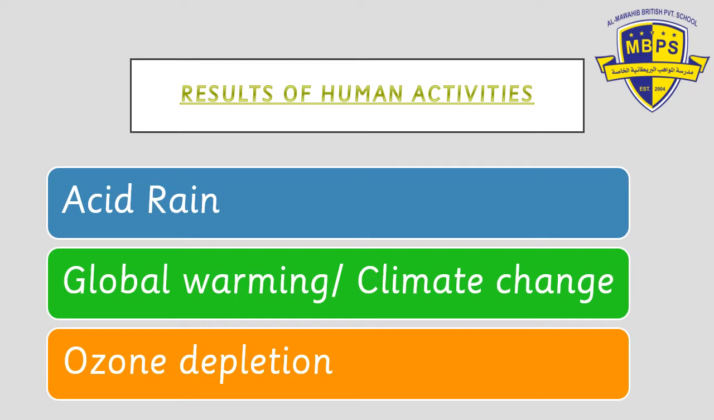Second of all, global warming and climate change. When you're doing so much pollution, when you're burning fossil fuels, when you're burning coal, when you're using too many cars, we're giving out carbon dioxide. Second, we are cutting down trees, and as a result, carbon dioxide increases more. More carbon dioxide in the air,